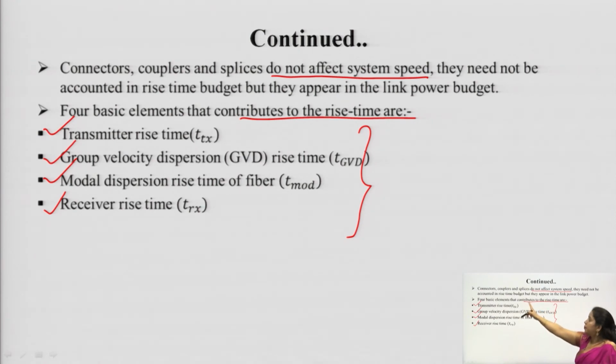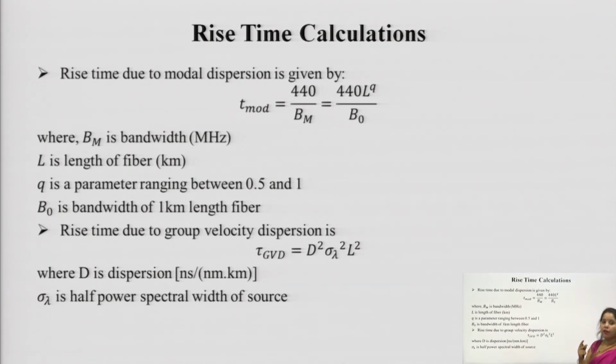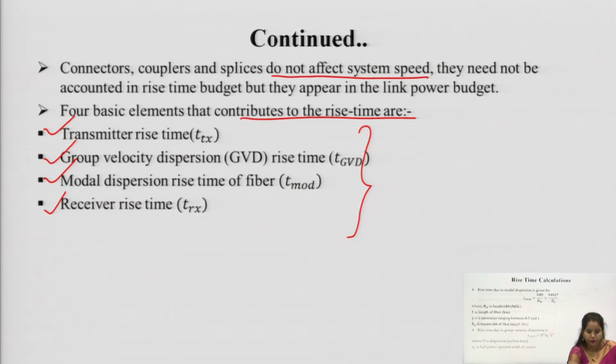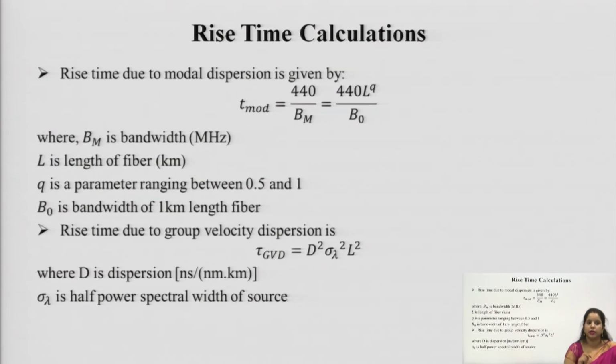Always remember, couplers, connectors, and splices do not contribute to the rise time, they only contribute to the power budget. Now, one by one we will discuss the other parameters, the various contributors to the rise time and how much each contributes. So, rise time due to modal dispersion is given by 440 upon Bm.